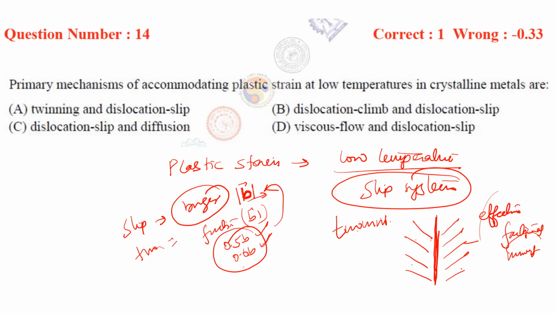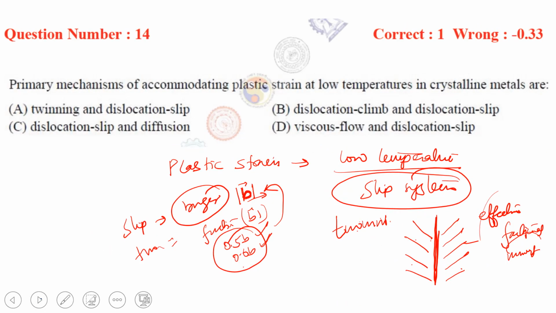Some amount of dislocation slip also takes place depending on the structure. Like if it is FCC, then some amount of dislocation slip will be easy. So twinning and dislocation slip. And dislocation climb, all these things happen at high temperature. Viscous flow will also happen at high temperature. Diffusion will also happen at high temperature.